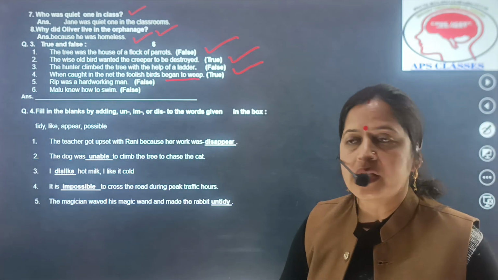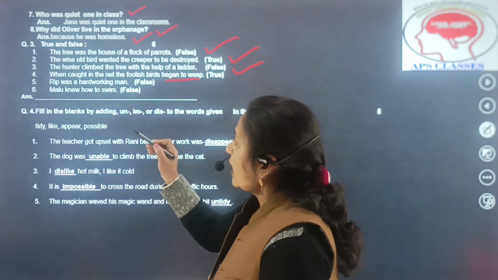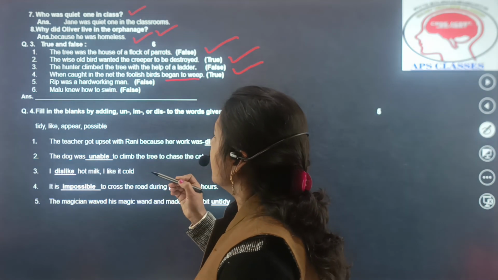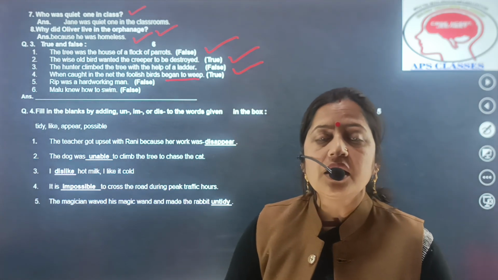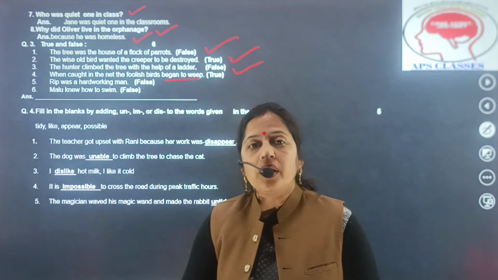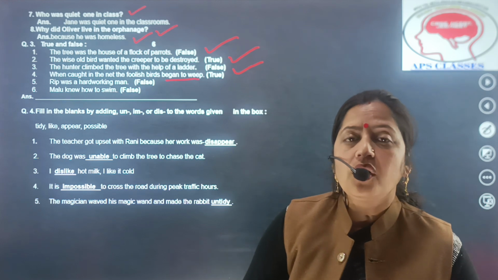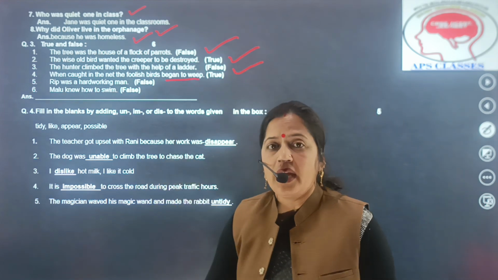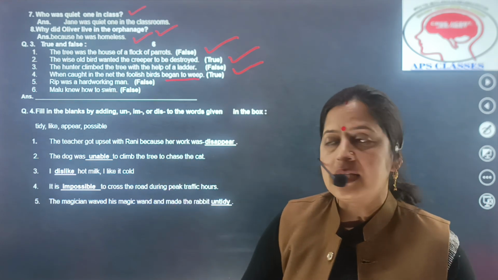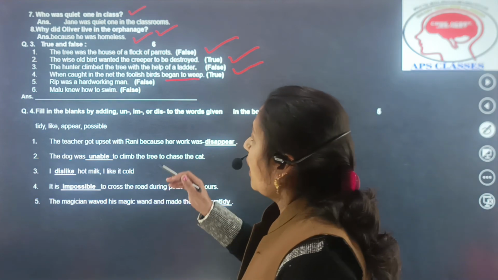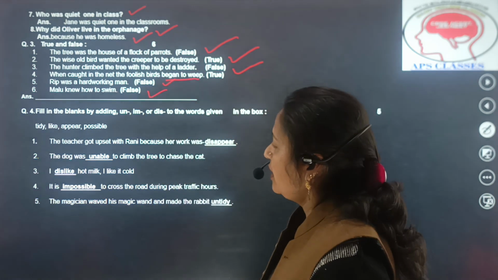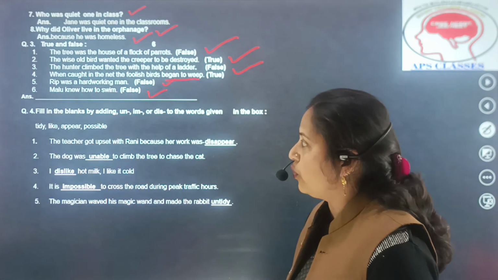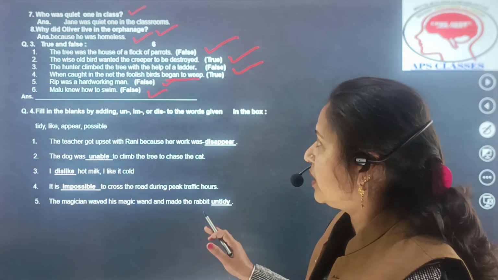It is a true statement. Rip Van Winkle was a hardworking man. No, it is not a true statement. Rip Van Winkle is not a hardworking man, but he was a lazy man. Malu knew how to swim. It is a false statement.